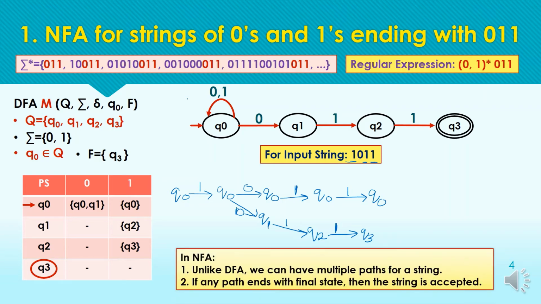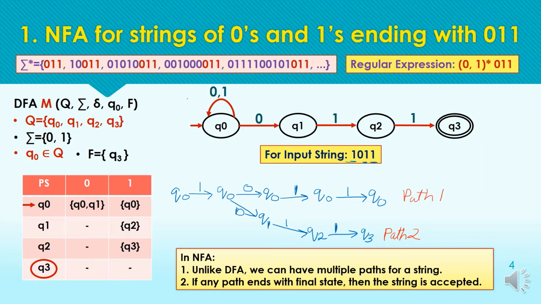Path 1 is ending at Q0. This is path 1 and this is our path 2.